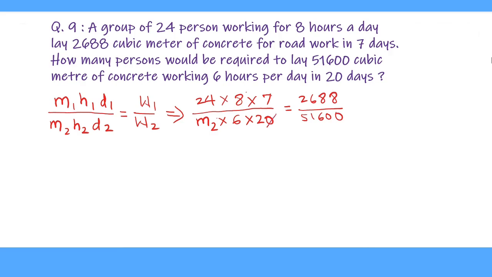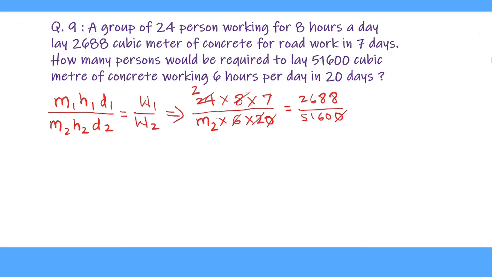We cancel 0 of denominator on LHS with 0 of denominator in RHS or right hand side, and 6 multiplied by 2 is 12. 12 cancels 24 for 2 times.